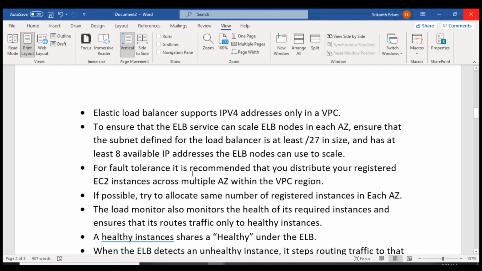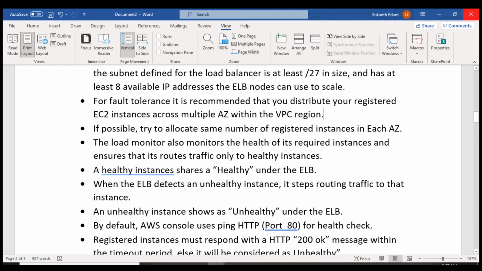For fault tolerance, it is recommended that you distribute your registered EC2 instances across multiple availability zones within the VPC region. In case you want to use fault tolerance, you have to register all the EC2 instances present across your multiple availability zones. Okay, then only it will work for fault tolerance. If one availability zone goes down, you still have all the instances present across the other availability zones which you have already registered with your load balancer.